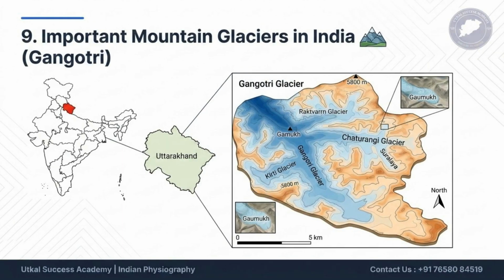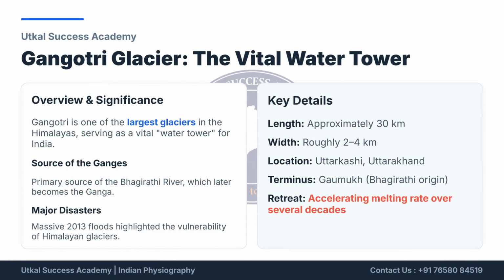This map provides a visual context for the Gangotri Glacier, its location in Uttarakhand, and the major tributaries like Raktvarn and Chaturangi glaciers. Gangotri is one of the Himalayas' largest glaciers, serving as a vital water source. Its length is about 30 kilometers, and it terminates at Gaumukh. The accelerating melting rate is a critical concern.